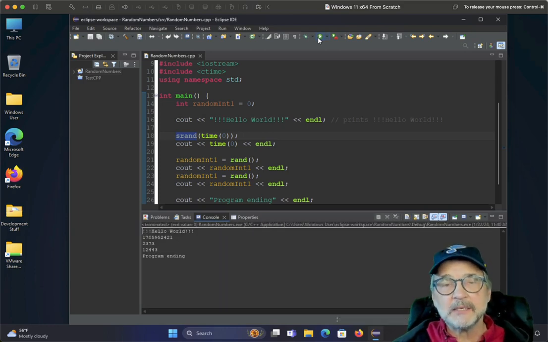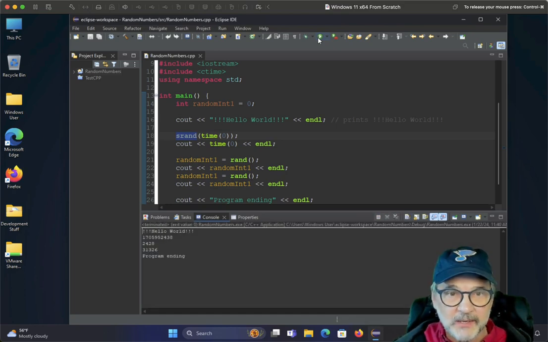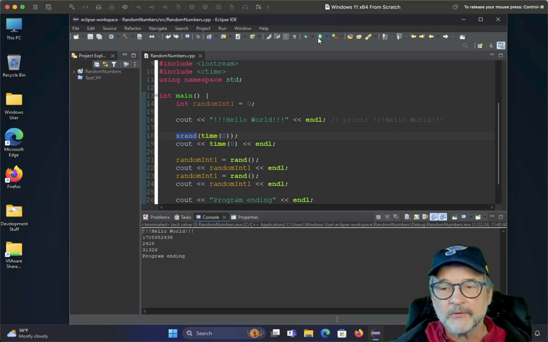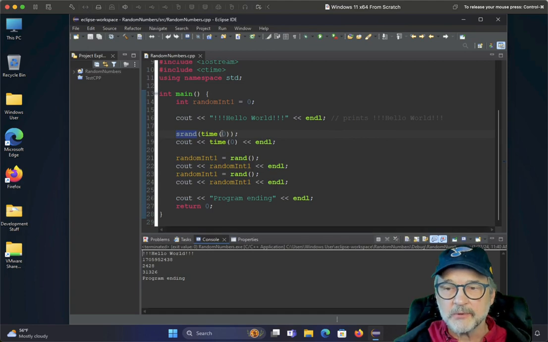So you're beginning to see a problem with random numbers. If you're really looking for a truly random number, this first number is not really truly random because it always starts with 2300, or in this case 2400 now. Notice it's going up as time moves on, and so this could be an issue. This could be a real problem. That's why random numbers are such a challenge in computer science.